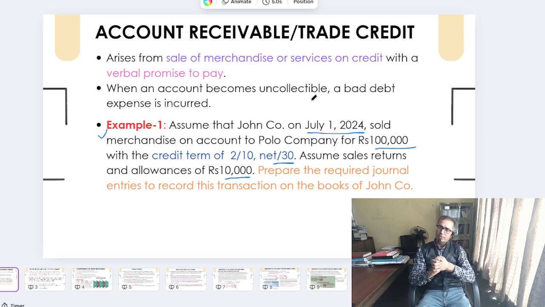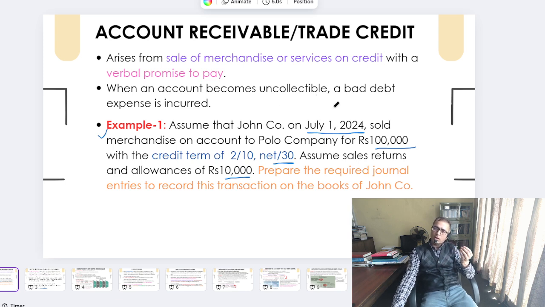the account receivable, friends. Account receivable, which is also known as trade credit, simply arises from the selling of merchandise or services under credit, where the customer, or you can say the buyer, the debtor, provides you the verbal promise to pay, right? However, when the account becomes uncollectible, bad debt expense is incurred in our business. Now look at your first example that would clarify the whole concept of account receivable.